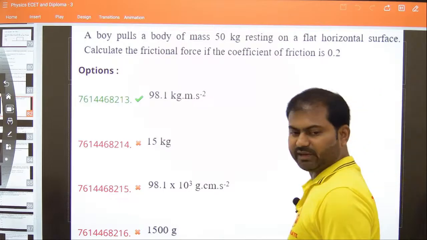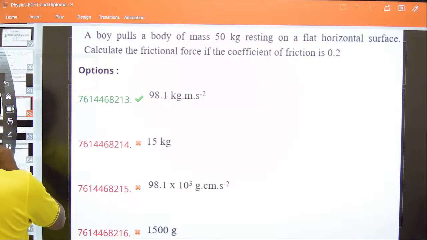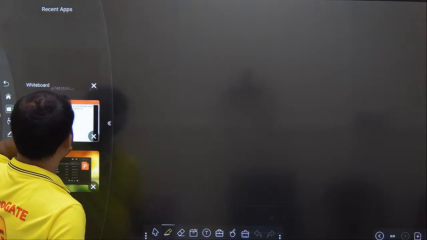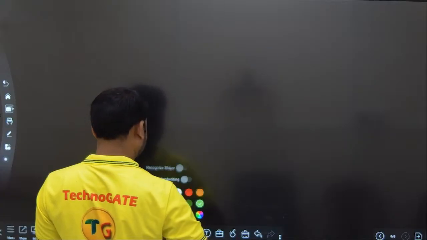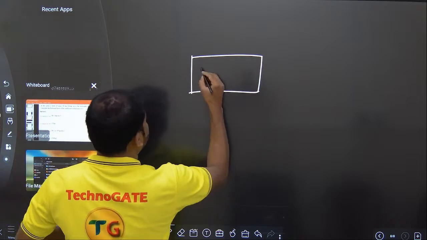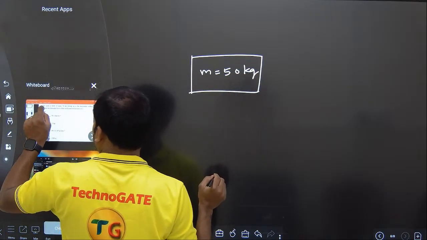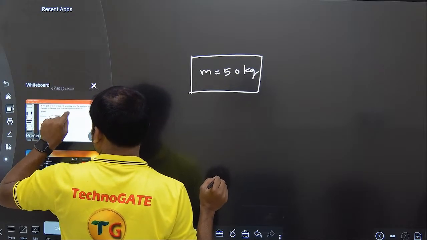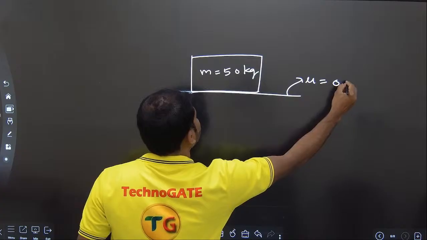Okay, I hope you guys have given a try. Let me give you the solution here. The way we solved the previous question, in the same way we will solve this one too. It is given in the question that a boy pulls a body of mass 50 kg. The block is like this and there is a mass of 50 kg. The boy pulls a body of mass 50 kg resting on a flat horizontal surface. Calculate the friction force if the coefficient of friction mu is given as 0.2.